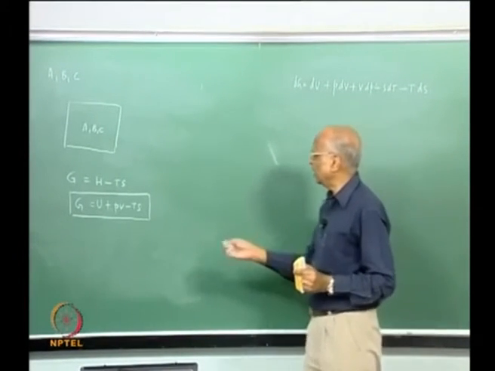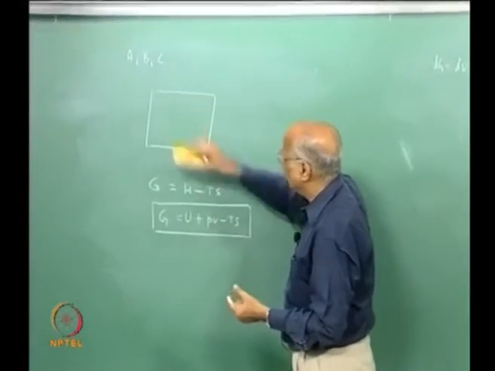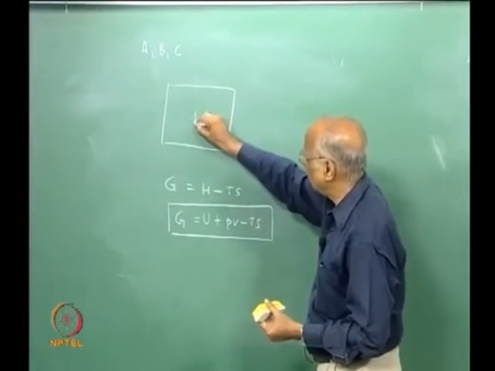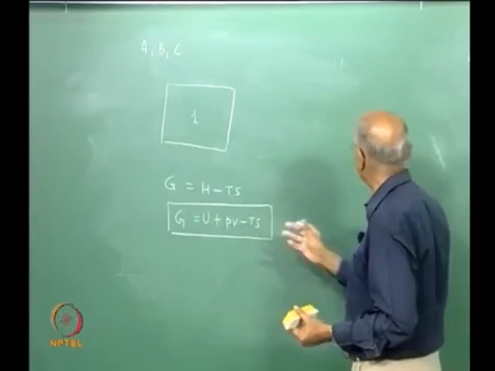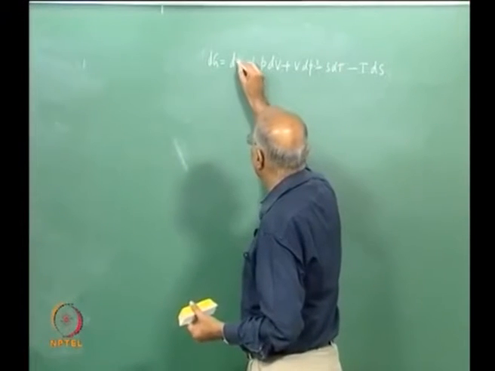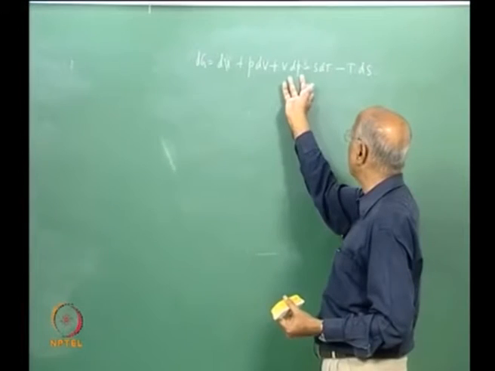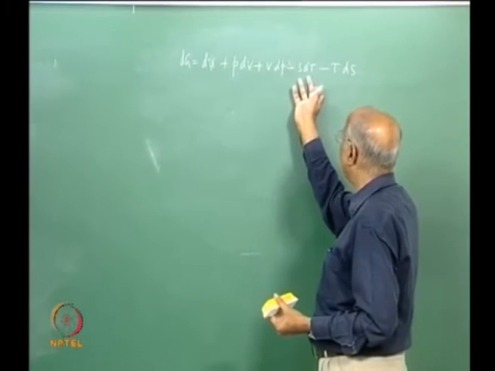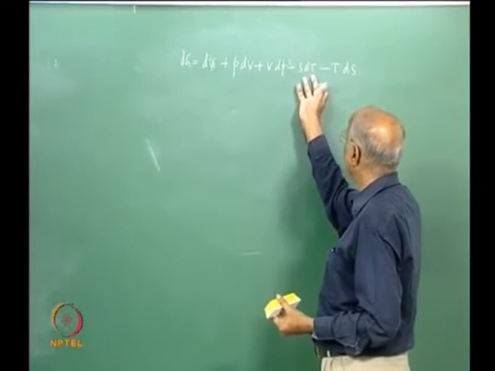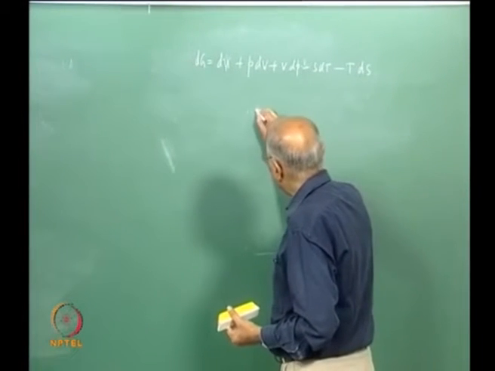All I am looking at is the change in Gibbs free energy. Let us first consider a single species system. For a single species system I define it like this, and therefore dG is equal to the change in internal energy U, the change in d of PV which is PdV plus VdP, and the change in minus ST which is SdT. Now let us go back to our definition.